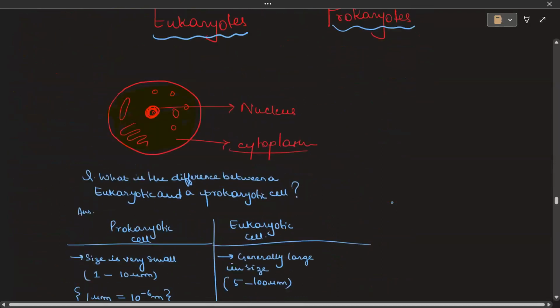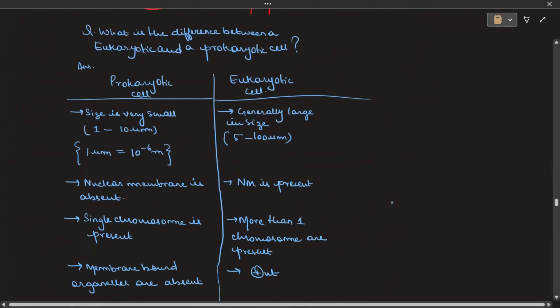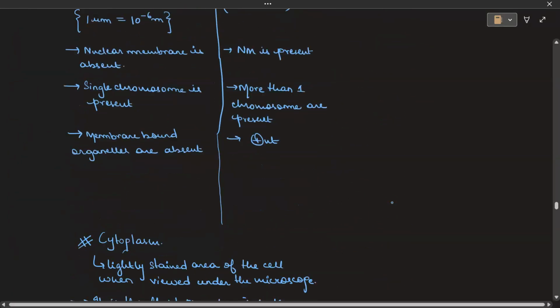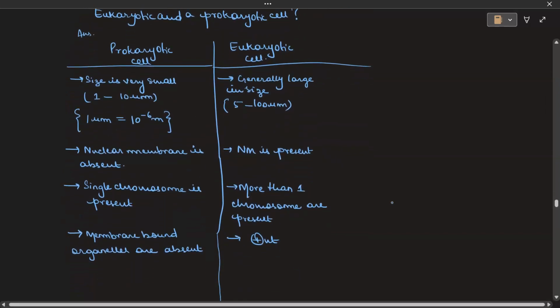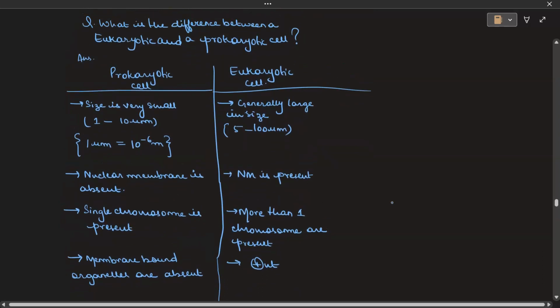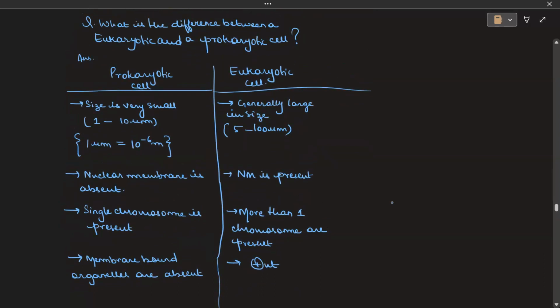Now we come to a different topic, that is, what is the difference between a prokaryotic and a eukaryotic cell. These are the differences. The first thing is that the prokaryotic cell is very small. The size ranges from 1 to 10 micrometers, whereas eukaryotic cells are usually larger, 5 to 100 micrometers.